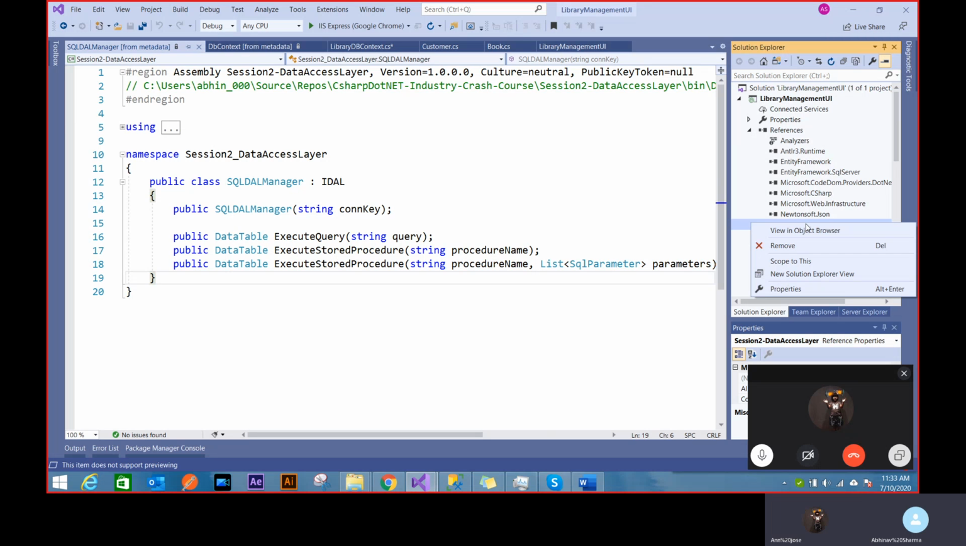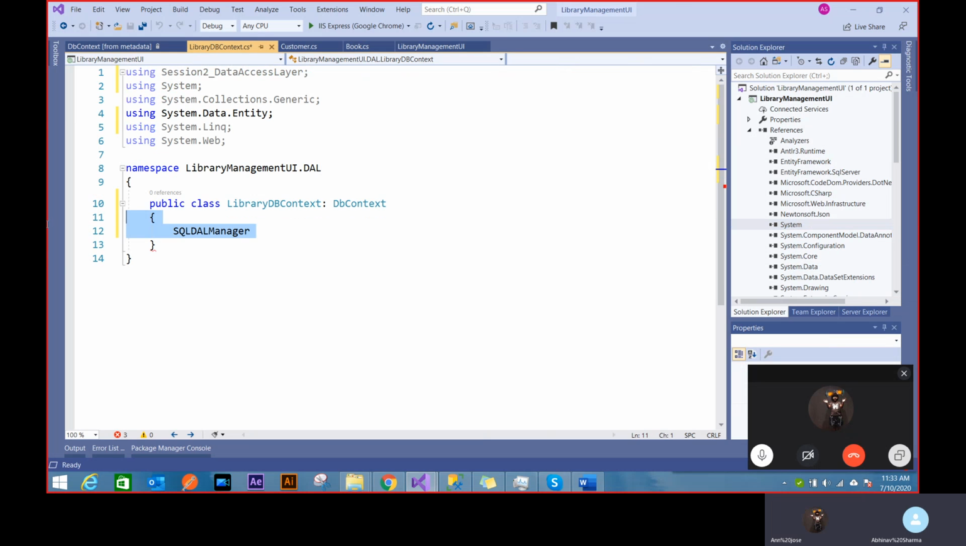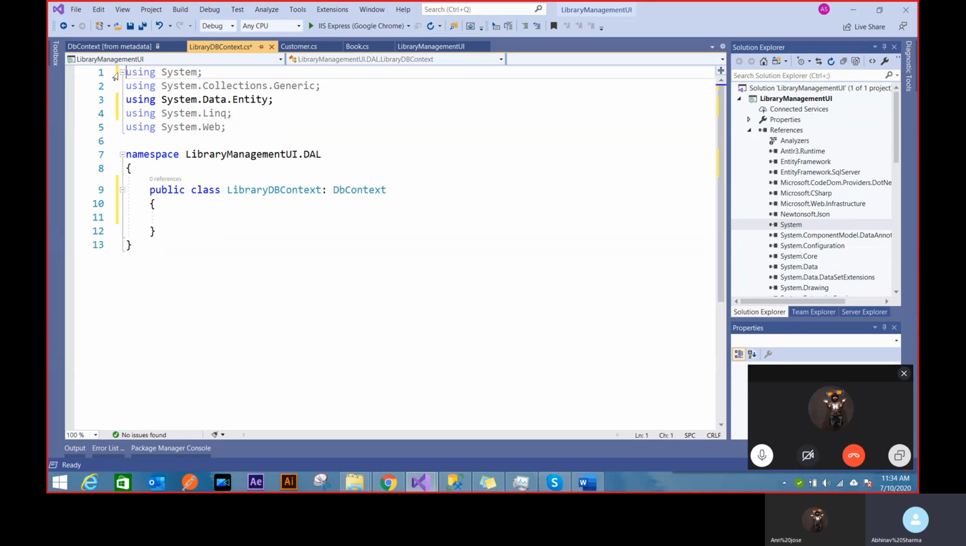So I'll just remove this reference. It's not needed anymore. And I'll again remove this. And this. So you see why I showed you this part, because we have already created a class library, similar to a library like this.